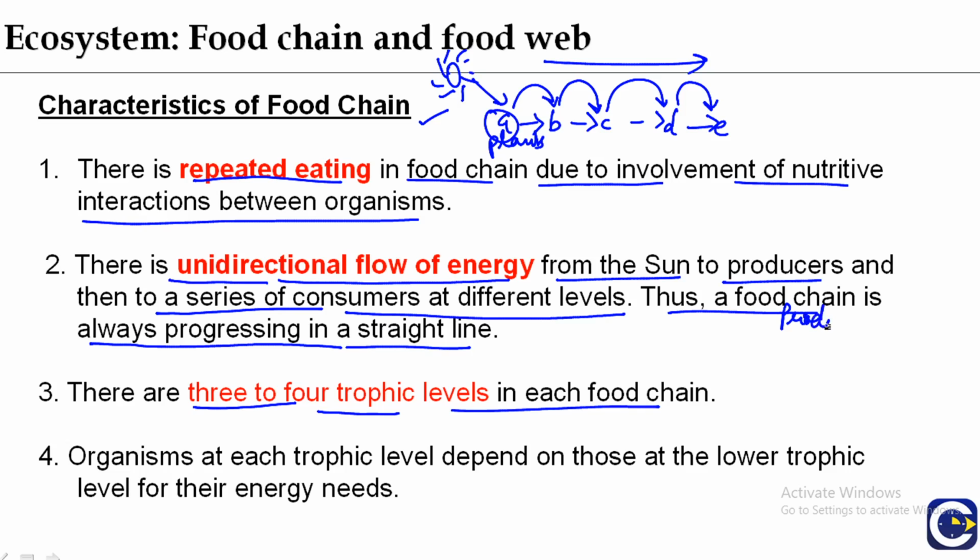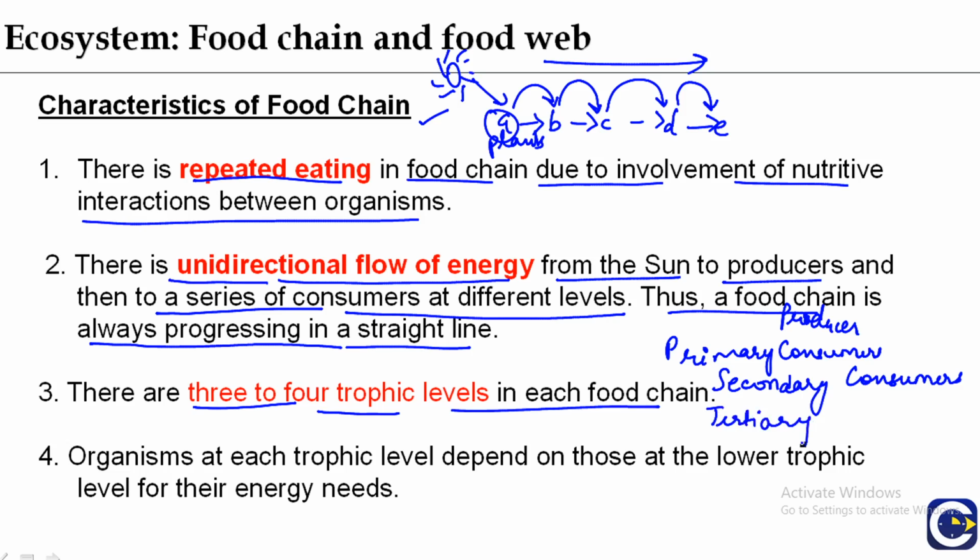Producers, then there are consumers, primary consumers. We have seen in the grassland food chain also secondary consumers, then there are tertiary consumers. This is trophic level 1, this is trophic level 2, this is trophic level 3 and this is trophic level 4. So there are 3 to 4 trophic levels in each food chain.